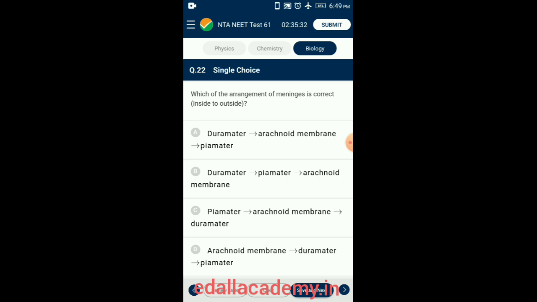These membranes are pia mater, the thinnest wall, arachnoid, thin, webby and slightly vascularized, and dura mater, the outermost double layer, thick and non-vascular. So the answer for this question is option C, pia mater, arachnoid membrane and dura mater.